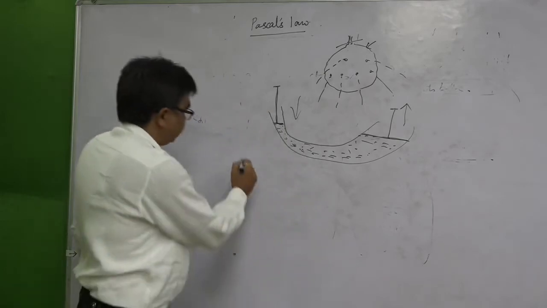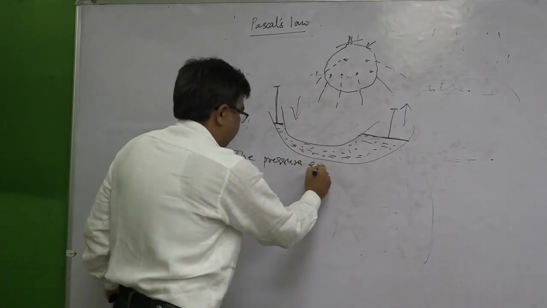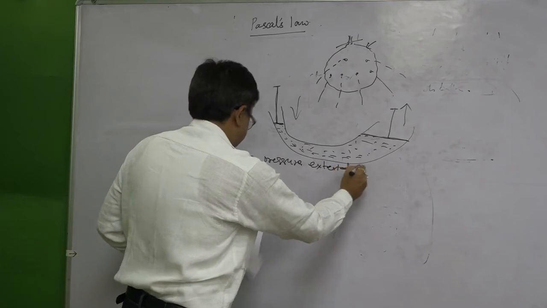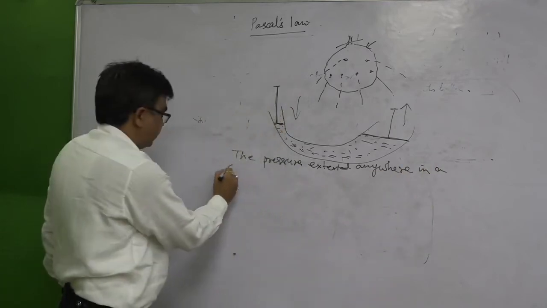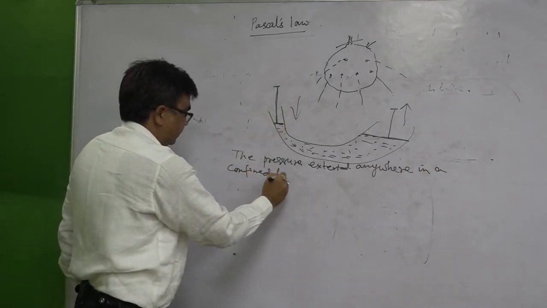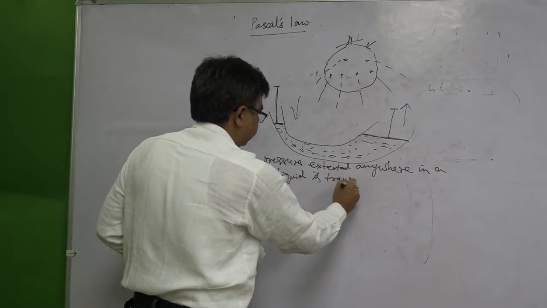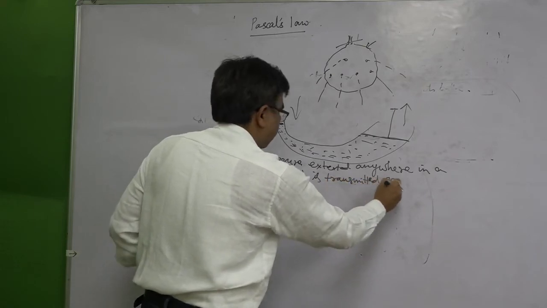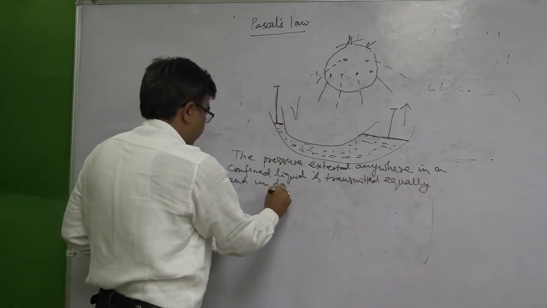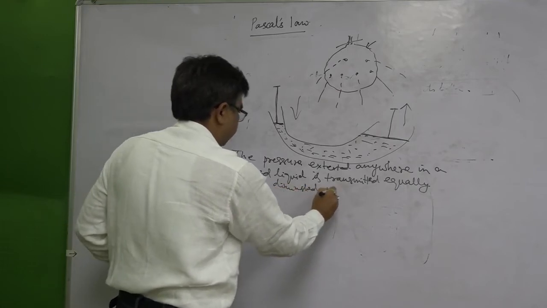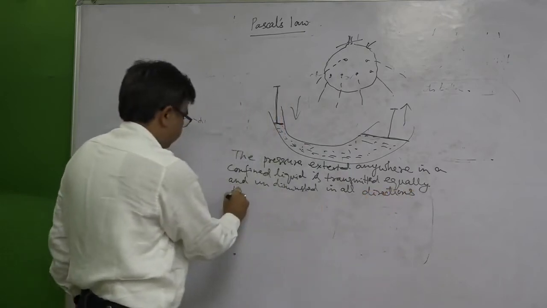It states that the pressure exerted anywhere in a confined liquid is transmitted equally and undiminished in all directions throughout the liquid.